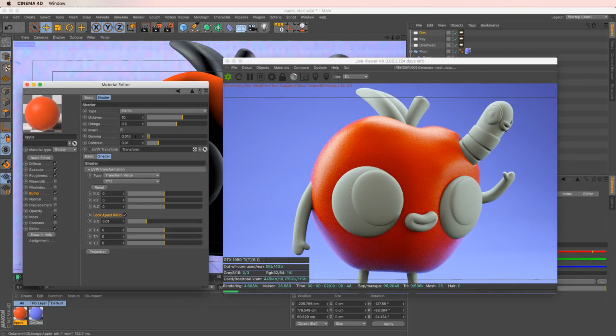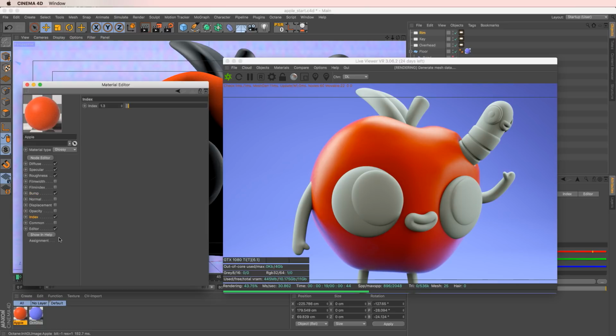And you can see just how that jump of adding that 0.01 and then that 5. You can see a little bit more. I actually like that. I think we can make out the noise a little bit more. It's still subtle, but I think that looks a lot more like a vinyl-y kind of toy. So that's bump. And the last thing we're going to do is change the index of refraction to something higher.